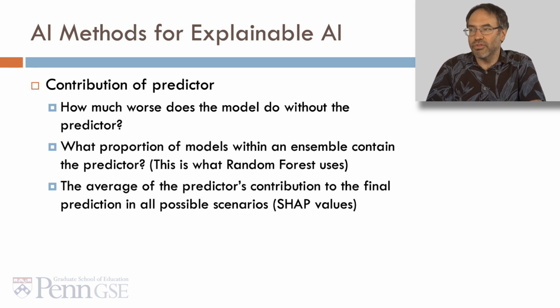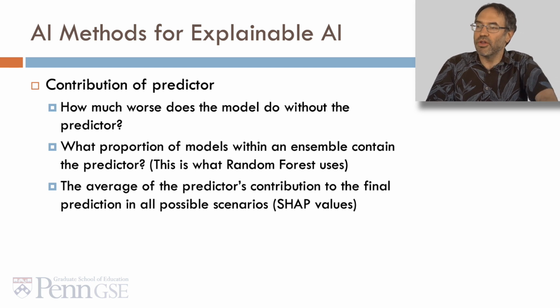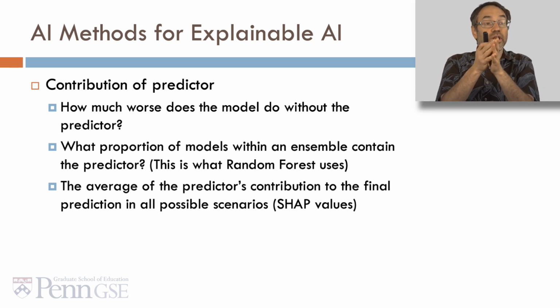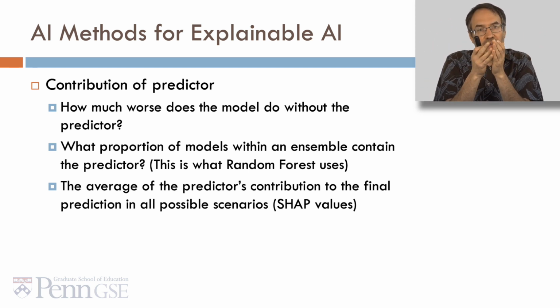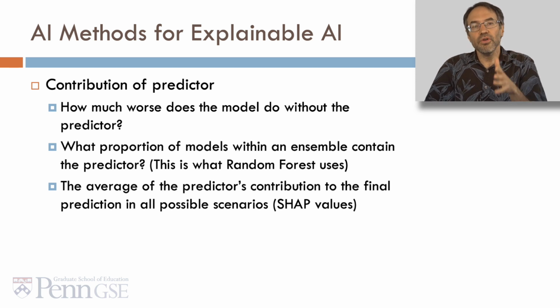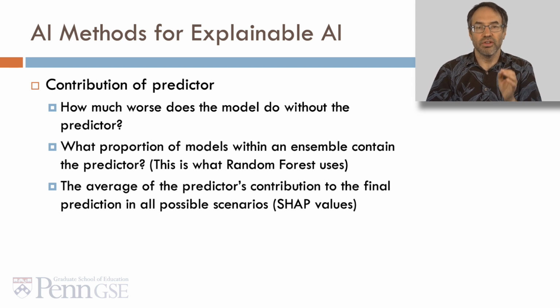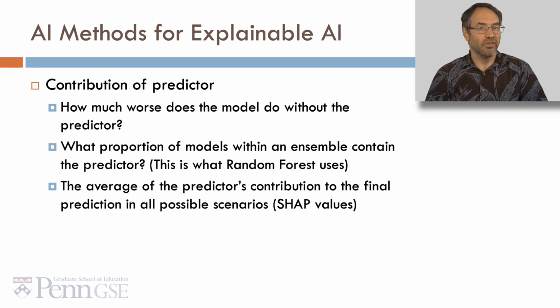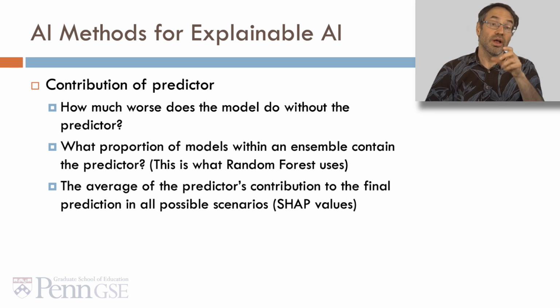Random forest was the first AI algorithm to really be broadly used for explainable AI, and it remains one of the most popular because random forest already creates a large ensemble of models. And now what we do to explain the contribution of a predictor is say how many of those models actually use the predictor. Another method along these lines is to take the average of the predictor's contribution to the final prediction in all possible scenarios. And this is SHAP values, which is one of the more widely used explainable AI techniques after random forest. I would say the most widely used after random forest.